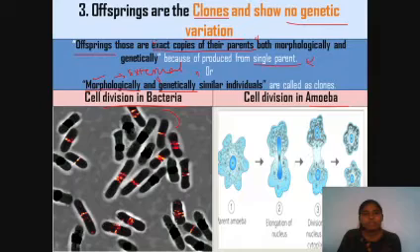A question may come in theory, which is very important: why are offsprings reproduced by the asexual method called clones? Because there is involvement of a single parent to give birth to offsprings, and there is no mixing of genes with opposite sex gametes, and hence those are exact copies of their parents both morphologically and genetically. Okay, so next, cell division in amoeba.